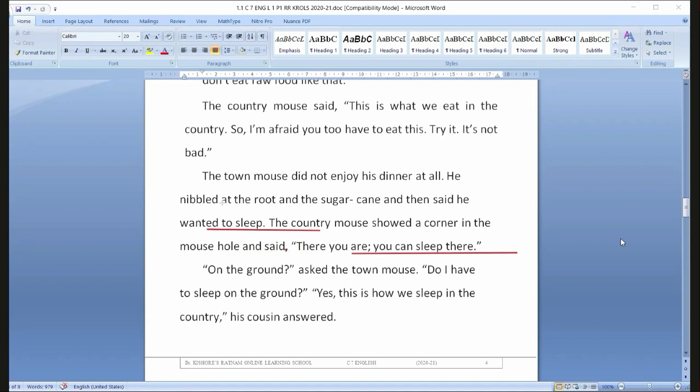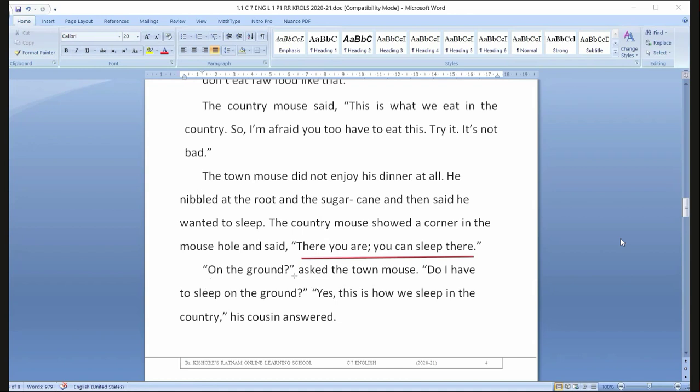Nibbled at the root and the sugar cane. And then he wanted to sleep. What did it tell? I want to sleep. The country mouse showed a corner in the mouse hole. One corner, there you can go and sleep. There you are, you can sleep there.